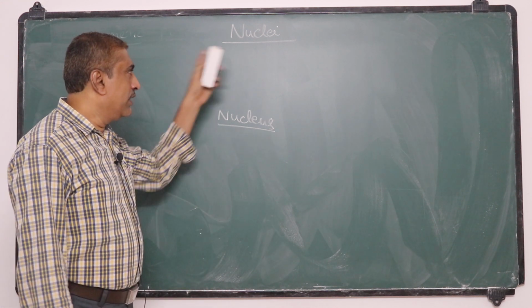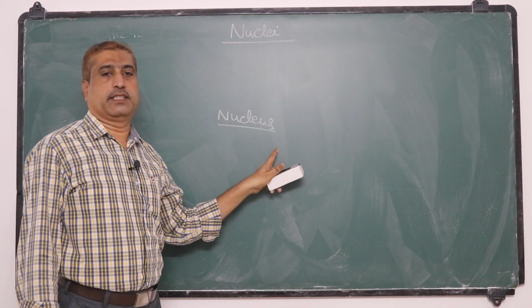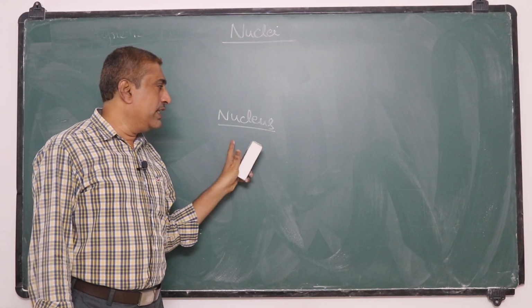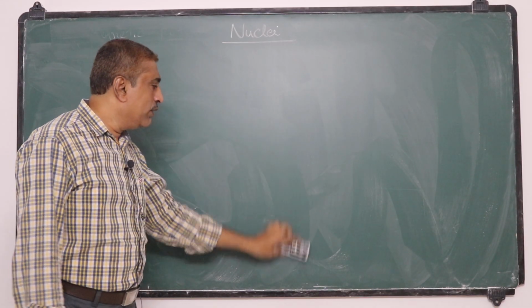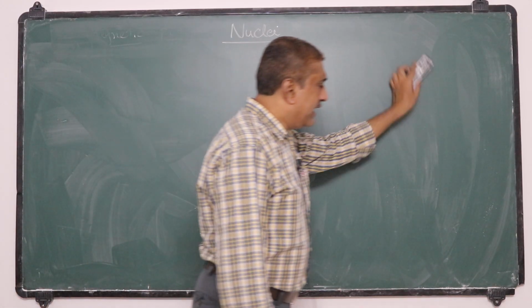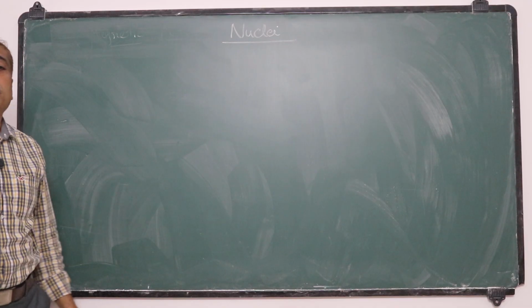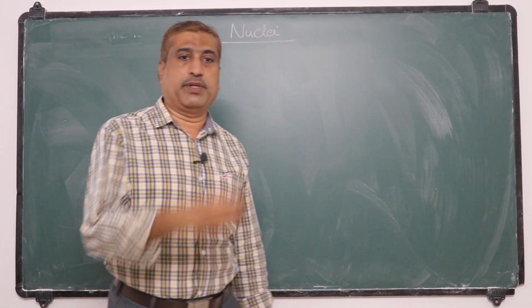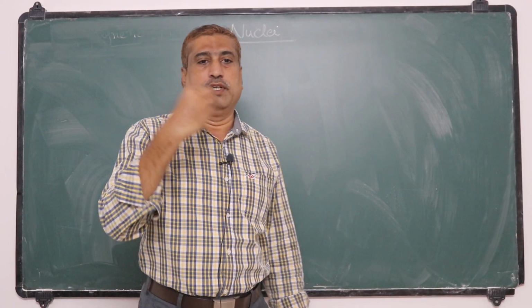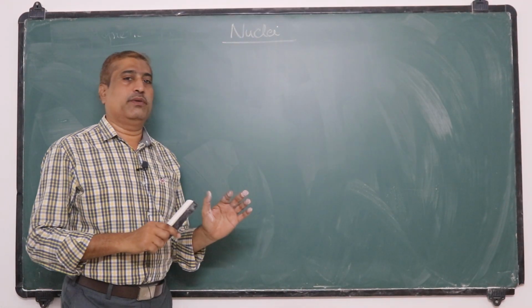Now, nuclei is the unit which has the detailed study of the nucleus. So we study in detail about the nucleus. We already know that electrons were discovered by J.J. Thomson in a discharge tube when the pressure of the gas is 0.001 mm of mercury and a high voltage is applied between anode and cathode.